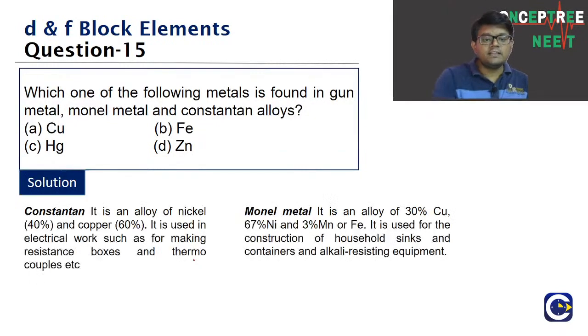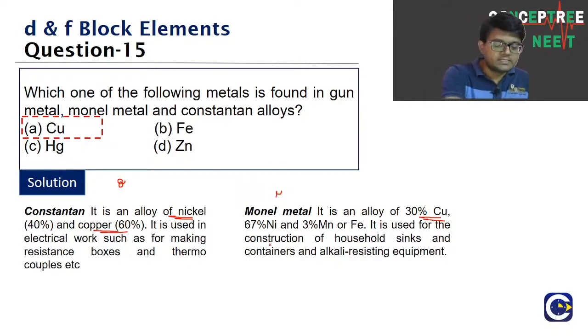Question number 15. Look at this, guys. Constantan contains copper and nickel. Monel metal also contains copper. Gunmetal also contains copper. So what is the metal that is present in all of them, guys? It is copper. So copper is present in gunmetal, monel metal as well as Constantan. In fact, in our YouTube channel we made a video just recently on alloys and their composition. Probably you can take a look at that.